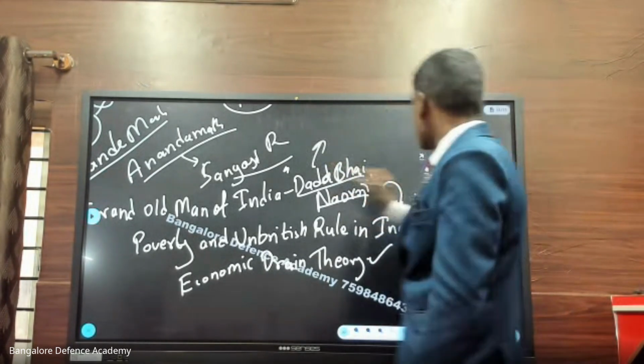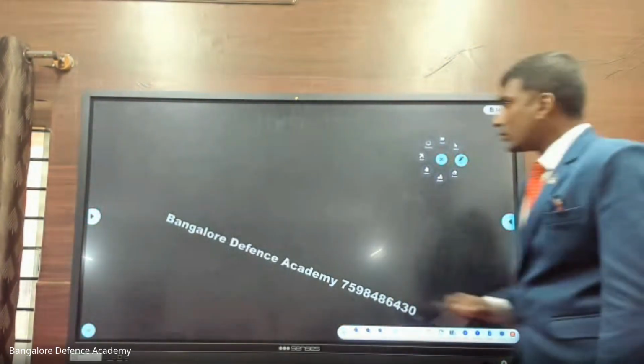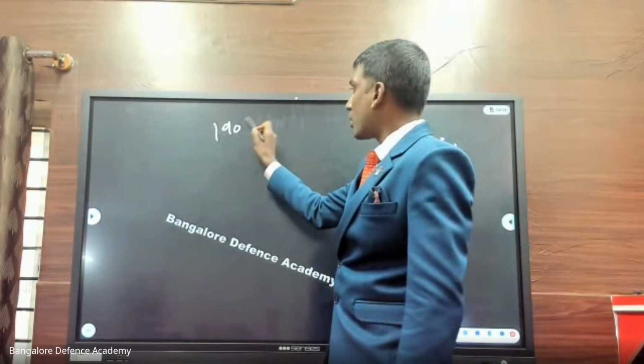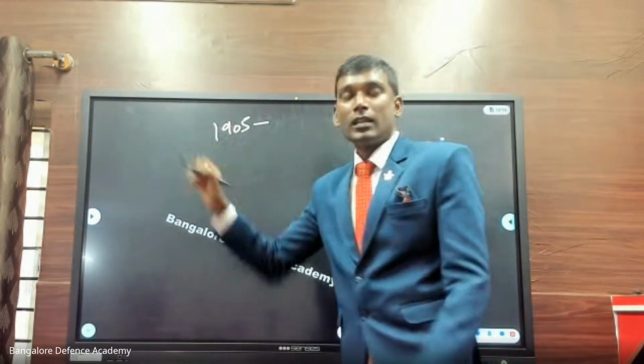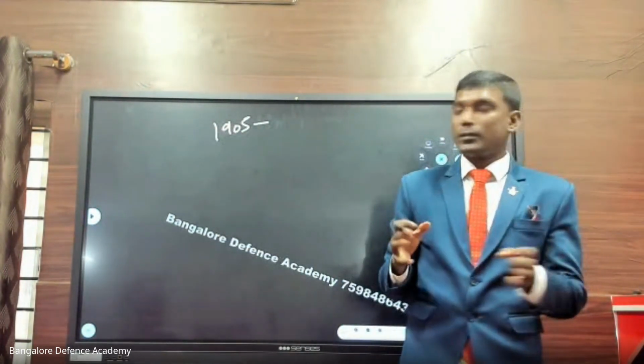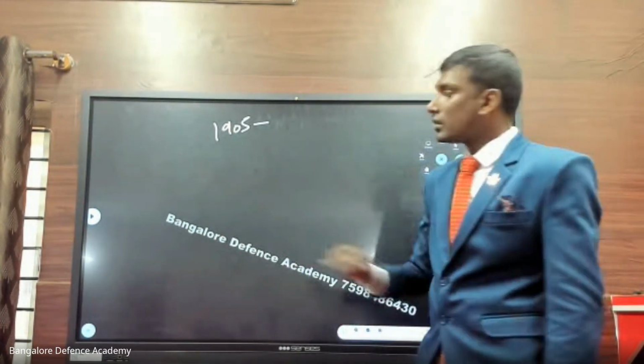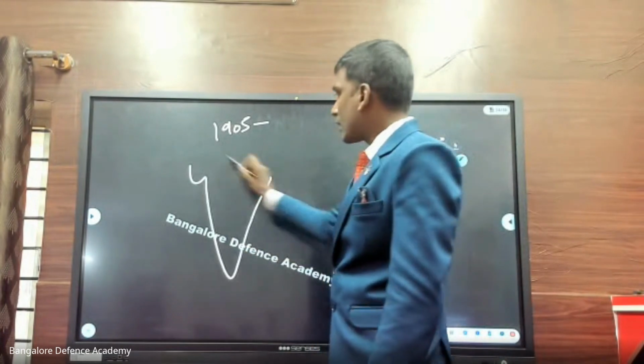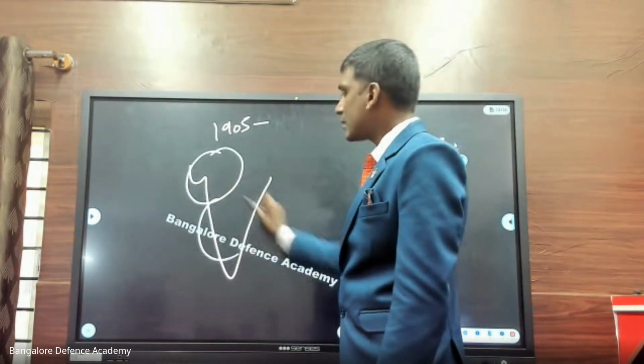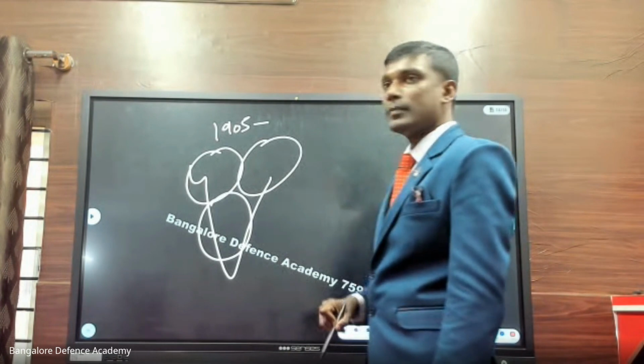So what happened here? Look at this. In 1905, there was a problem, that is the Bengal split. The Indian National Congress could not stop it. Years go on and now there is a rule in the Indian National Congress. Imagine, this is Bombay province, this is Madras province, and this is Bengal province.